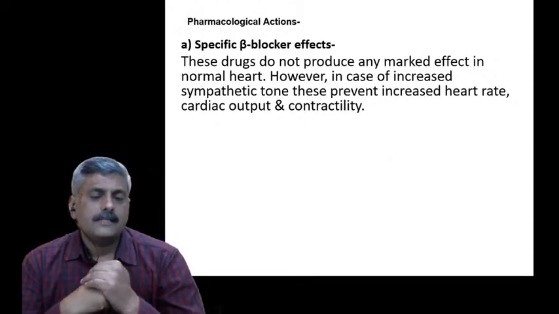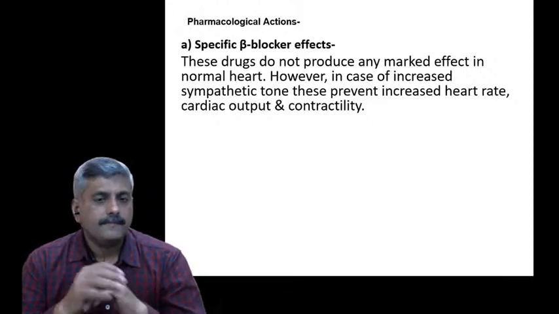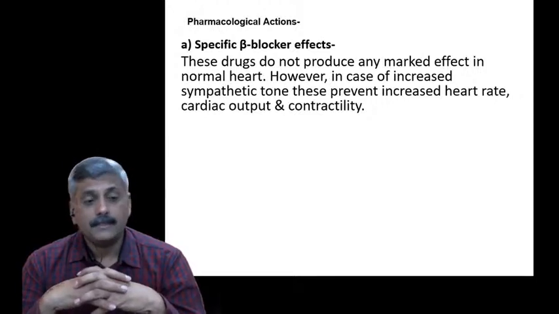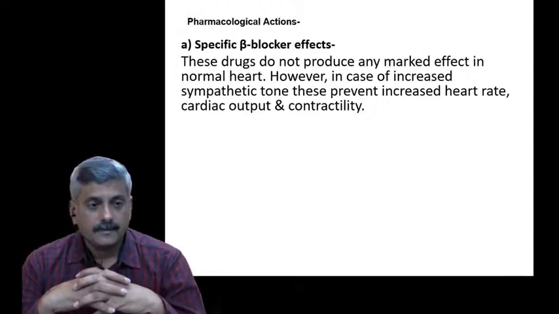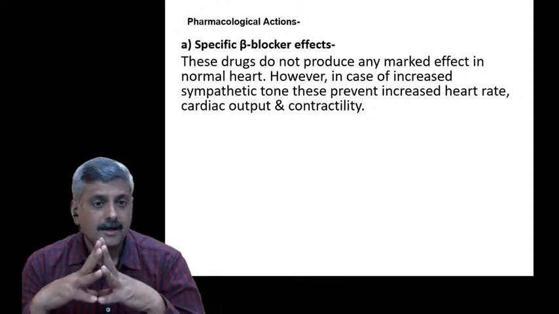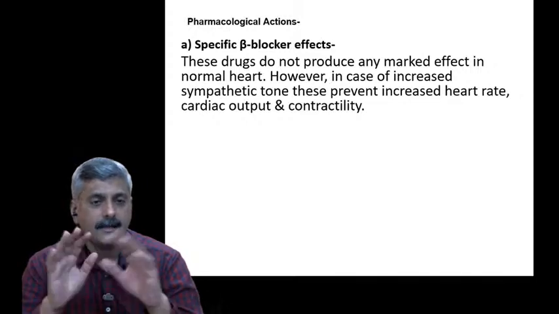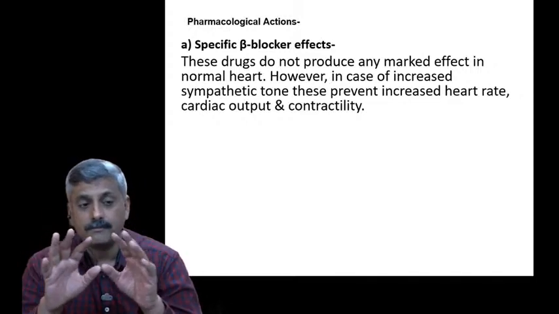particularly these beta blockers we could use whenever there is a change in some sympathetic tone of the system. As there is an increase in heart rate, or an increase in the cardiac output, or an increase in the contractility, it is a must that we should use some blockers.